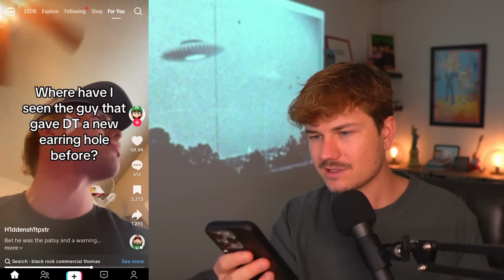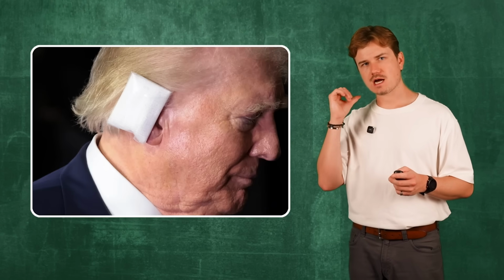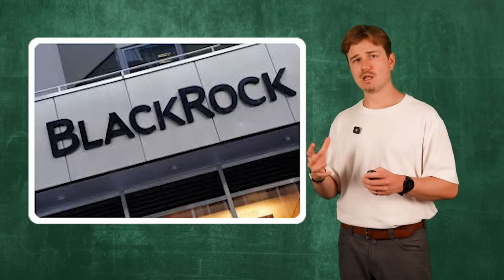161 shorts. Remember that guy that tried to off Trump during his campaign, but instead shot his ear, which healed very nicely and bigly? Well, that kid, Thomas Crooks, was also in a BlackRock commercial.